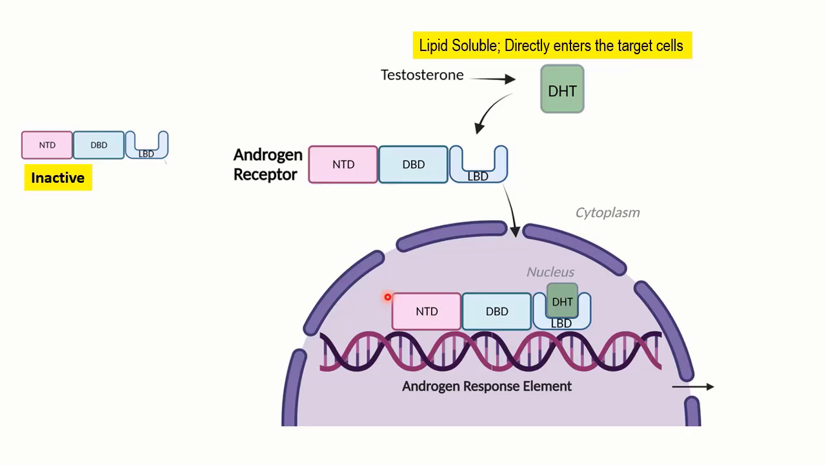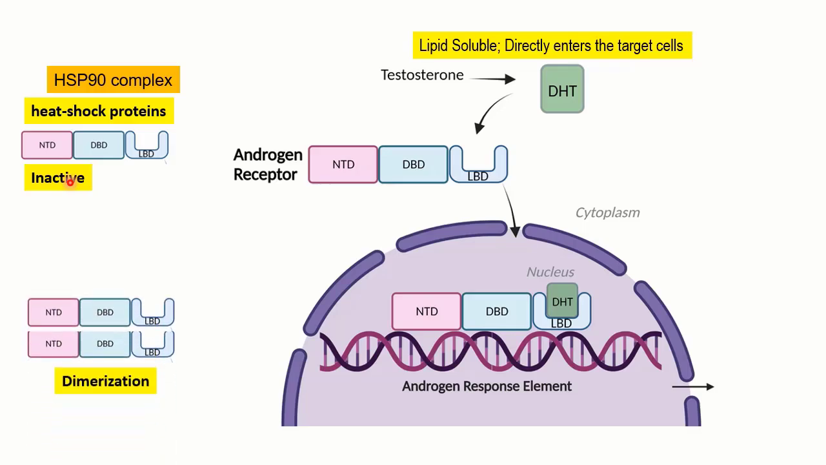So when the ligand comes, you need to activate the receptor then. When you talk about the inactive receptor, there are particular proteins, the chaperones, that are attached to this androgen receptor. They are known as the heat shock proteins, the HSP90 complex. When the HSP90 complex interacts with the receptor, the receptor is going to be in its inactive state. Now, when the ligand comes, you need the activation of the receptor because there is a signal, and in response to the signal, the receptor should get activated.